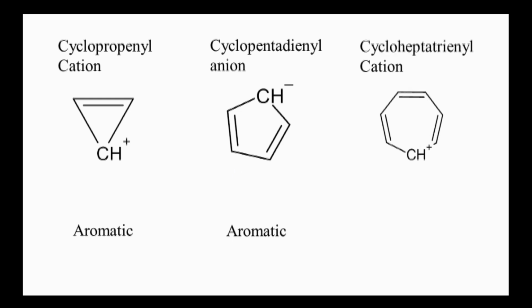Similarly, cycloheptatrienyl cation. In this case, the positive charge on this carbon can be stabilized by resonance. That shows the pi bonds present in this cycloheptatrienyl structure are not static but delocalized. So the pi electron cloud is equally distributed and the value of n is 1. So the cycloheptatrienyl cation is also aromatic.